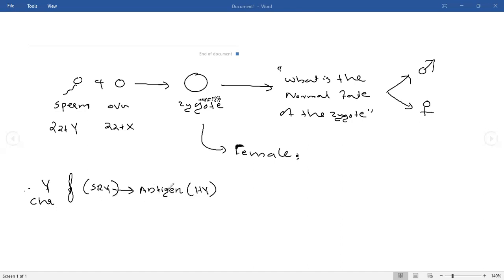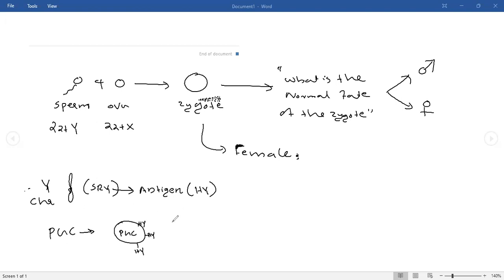The HY will be present. Where will the HY be present? I hope you remember about the PGC, progenitor germ cell. Over the PGC, the progenitor germ cell, the HY antigen will be present. If it contains Y chromosome, the HY antigen will be present outside. So what will happen if a PGC contains HY antigen?